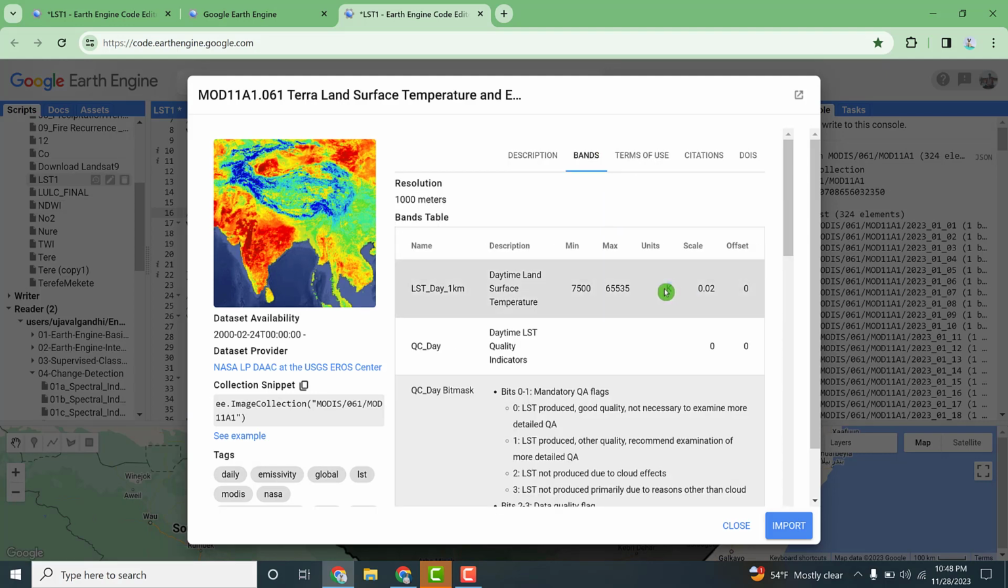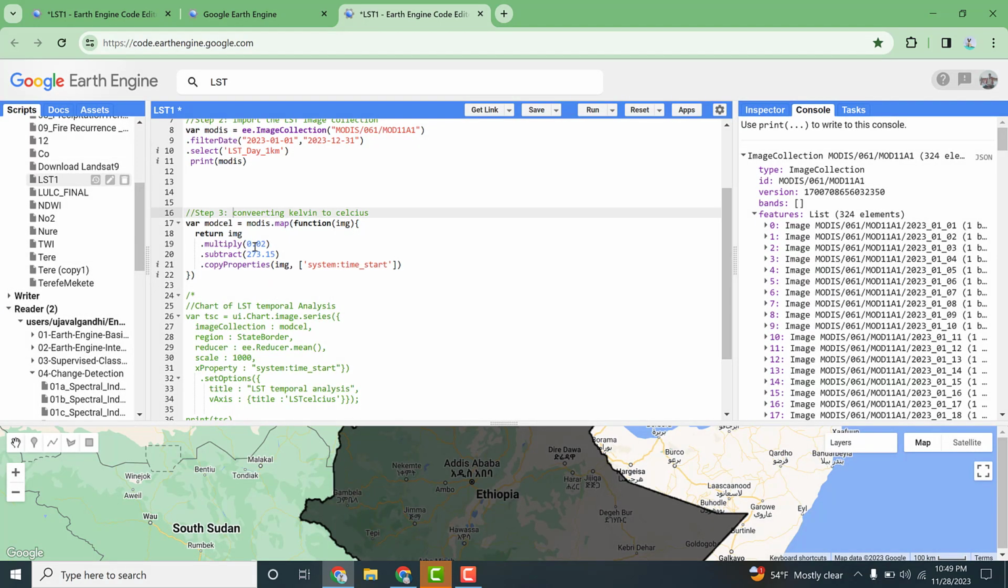This is in degrees Kelvin, and we need to convert it into degrees centigrade, and our final output of land surface temperature at the national scale of Ethiopia will be in degrees centigrade. So to convert from degrees Kelvin to degrees centigrade, we need to use the formula: degrees Kelvin minus 273.15. So the first step is to assign a variable. The variable name is MODIS degree centigrade.